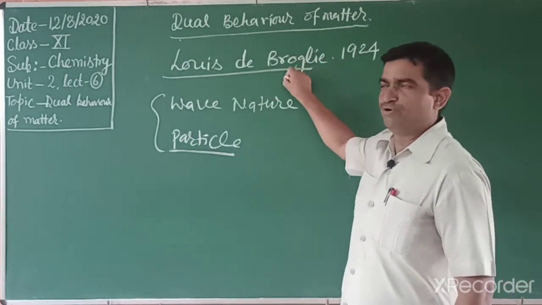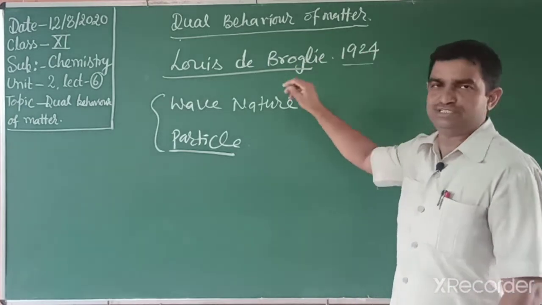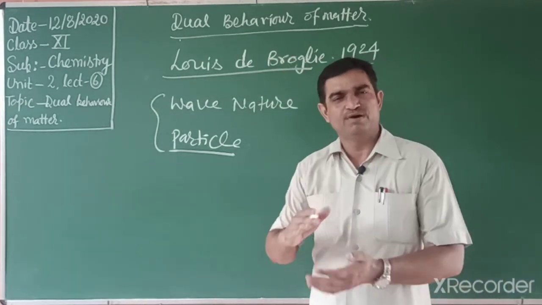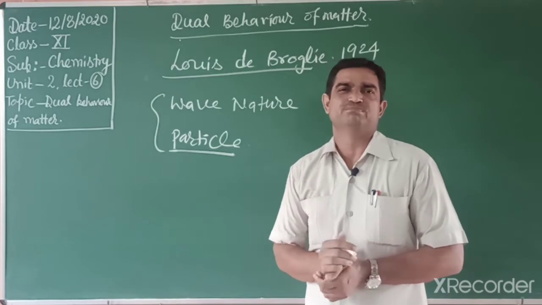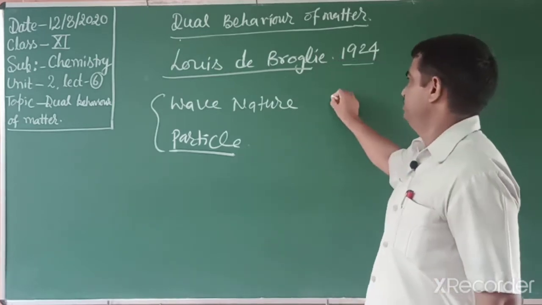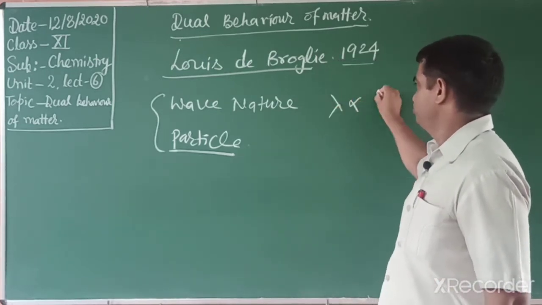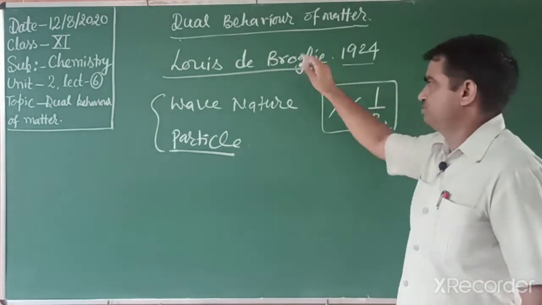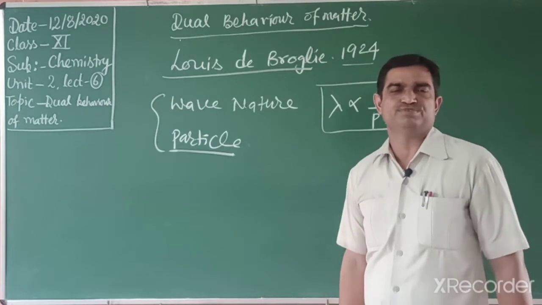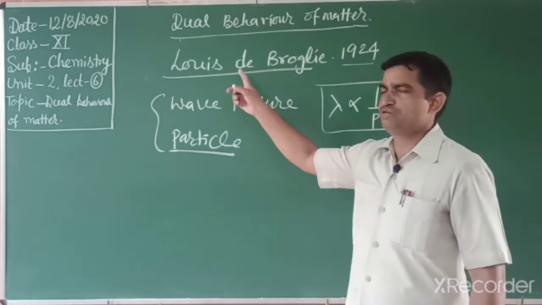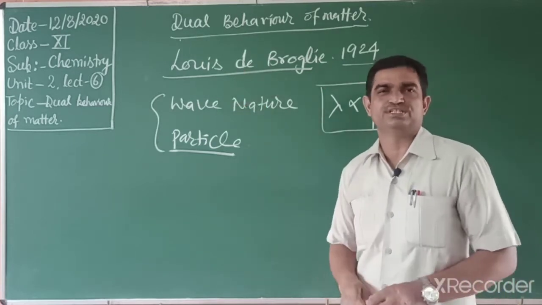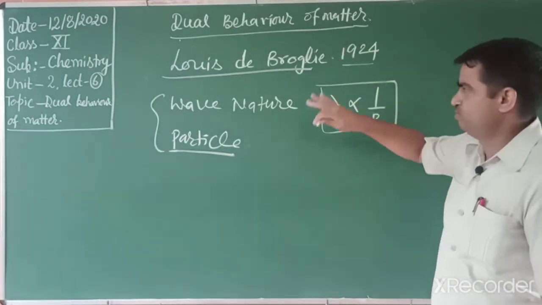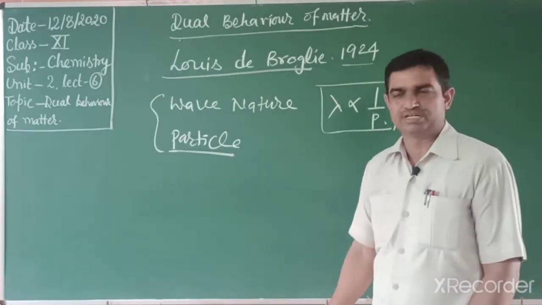So Louis de Broglie in 1924 explained this relationship between wavelength and momentum. Wavelength is inversely proportional to momentum. This was given by the French physicist Louis de Broglie, and he got the Nobel Prize in physics in 1929 for the explanation of this behavior.